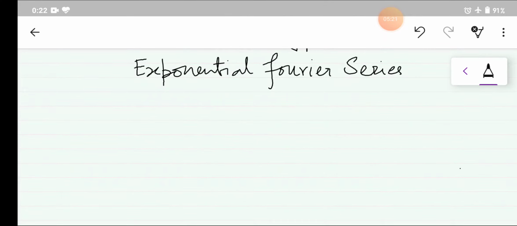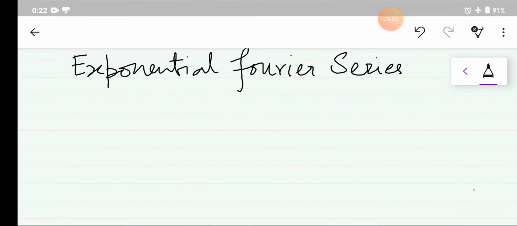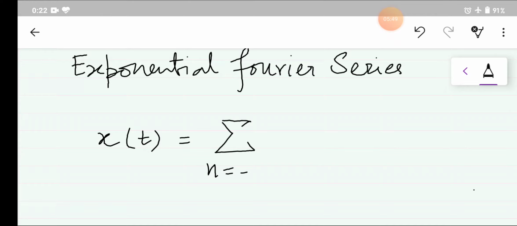An exponential Fourier series is represented as the signal x(t), which is a sum from n equal to minus infinity to plus infinity of a coefficient, the Fourier series coefficient Cn, multiplied by e to the power plus j n omega naught t.